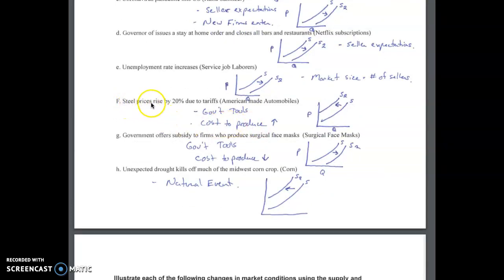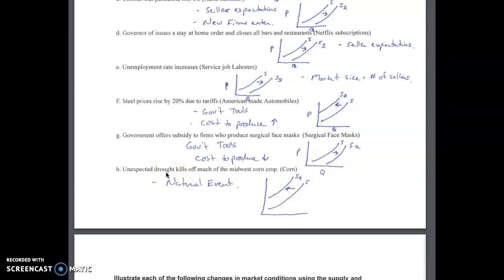Letter F, steel prices rise by 20% due to tariffs. What will this impact on American-made automobiles? This will be government tools, and this is going to increase cost of production. So if there's a 20% tariff on steel, more expensive to produce, that supply curve shifting to the left. The government offers a subsidy to firms who produce surgical face masks. Again, government tools making it cheaper to produce, so cost to produce going down. It's going to shift the supply curve out to the right.